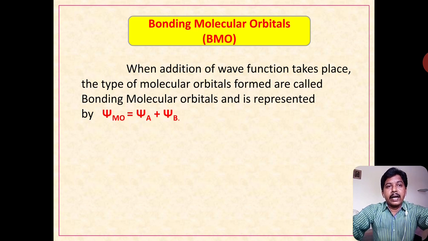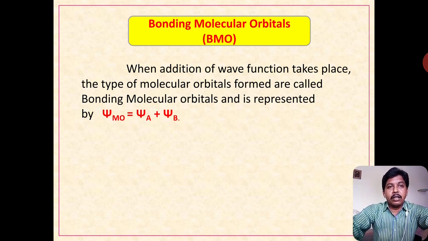When the addition of wave functions takes place, the type of molecular orbitals formed are called bonding molecular orbitals. This is represented by the equation that we learned in the previous slide, that is psi of MO is equal to psi of A plus psi of B. Here addition is represented with the plus sign.